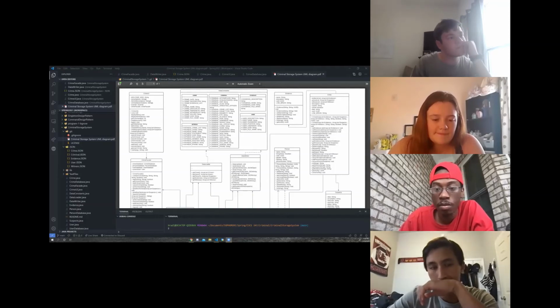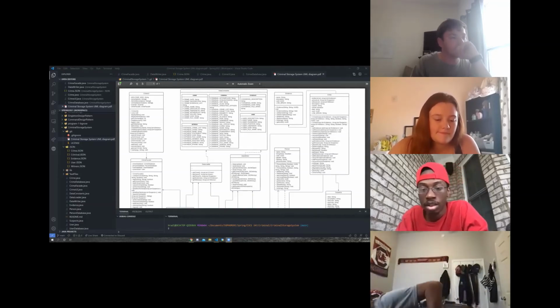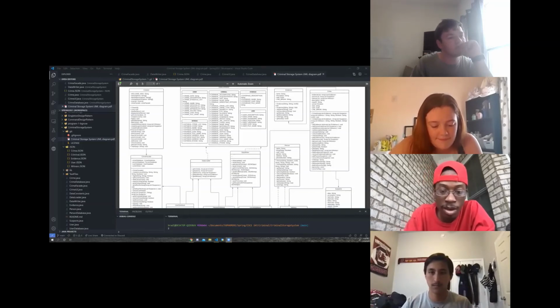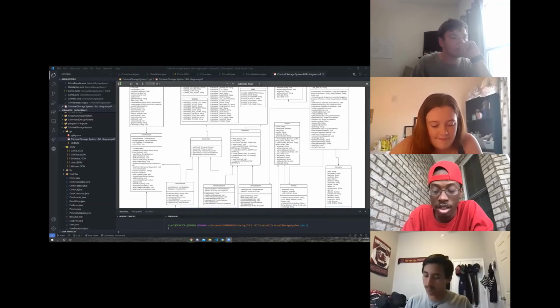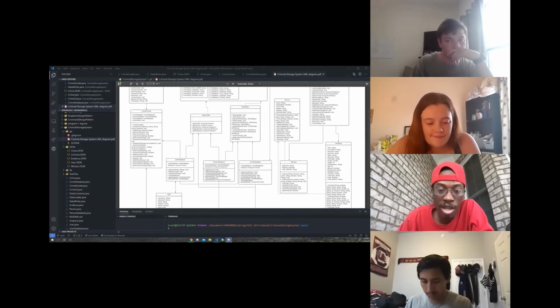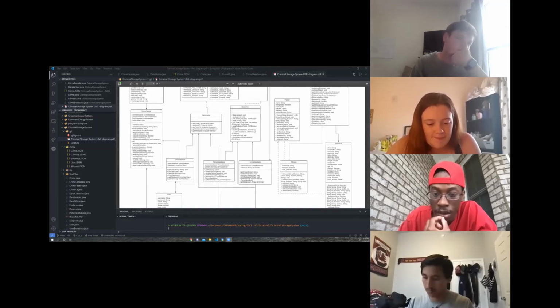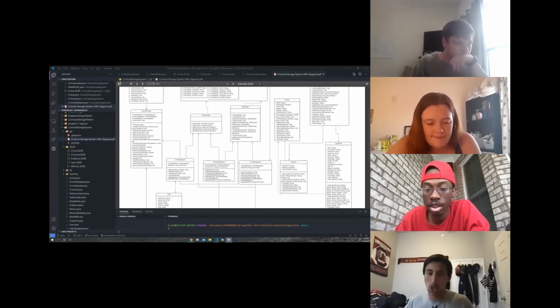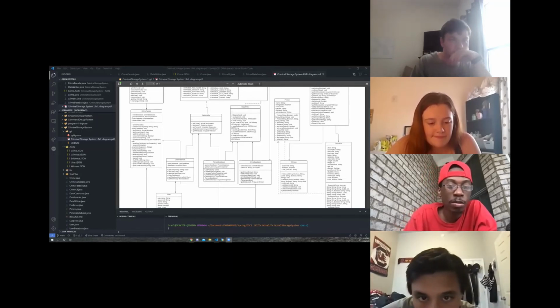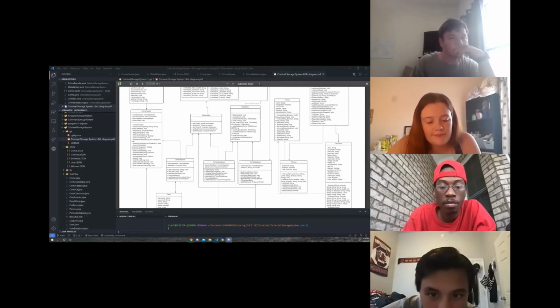Next, I'd like to go over the crime classes. Now, the crime classes involve the evidence, the crime database, witness, and the suspects. But the evidence is the only thing that's involved with the crime, along with the witness as well, and of course the suspect. Now, the person is coming from the witness and the suspects.